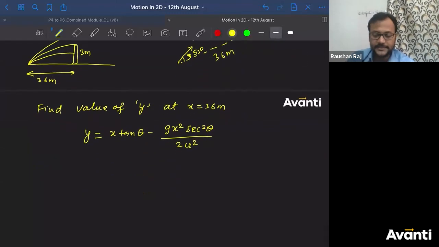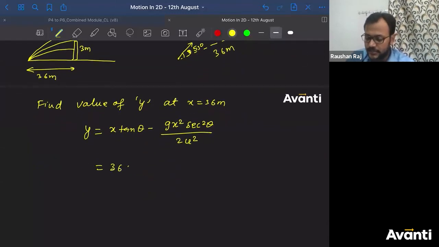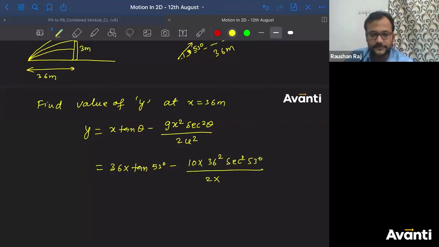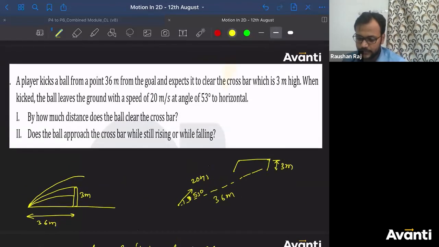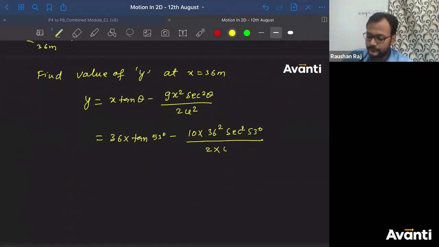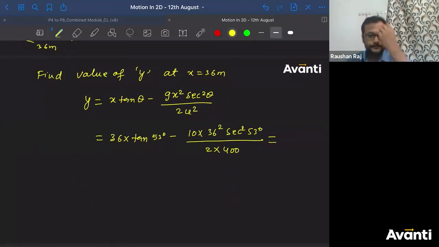Put the value of x as 36 into tan of, what is the theta value, guys? 53 minus 10 into x, again 36 square, into sec square 53 degrees divided by 2 into, what is the value of u? u is 20 meter, so 400. Now solve this part.